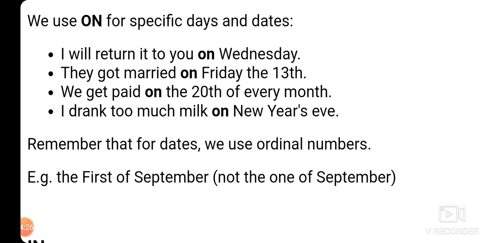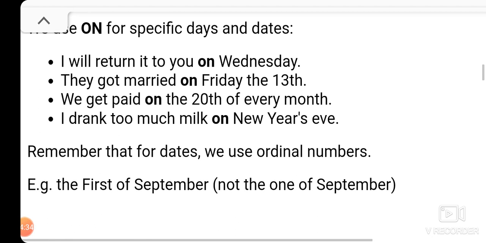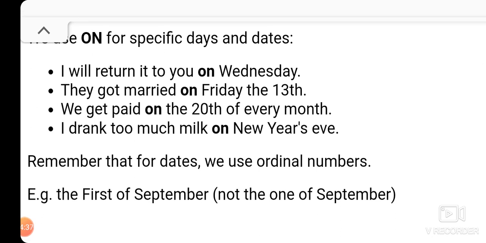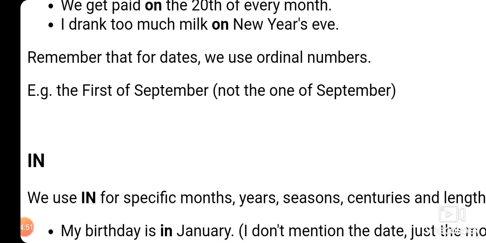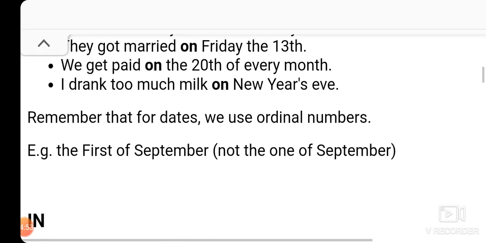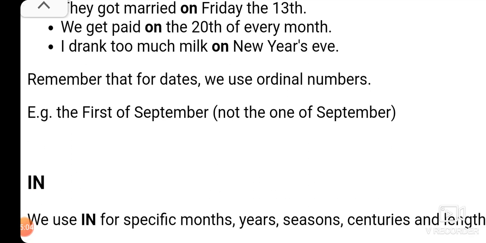We get paid on the 20th of every month. Now here a particular date of the month is given. So if a particular date or a particular day, meaning the name of the day, is given, we have to use on before it. I drank too much milk on New Year's Eve. So New Year's Eve is also particular. We know that it is the night before the first day of the new year, 1st January.